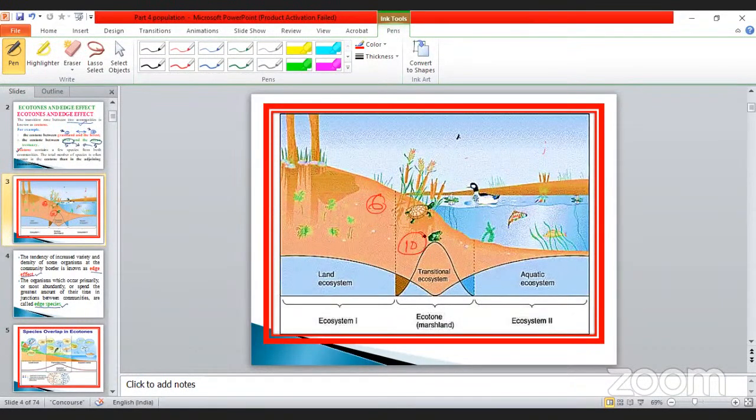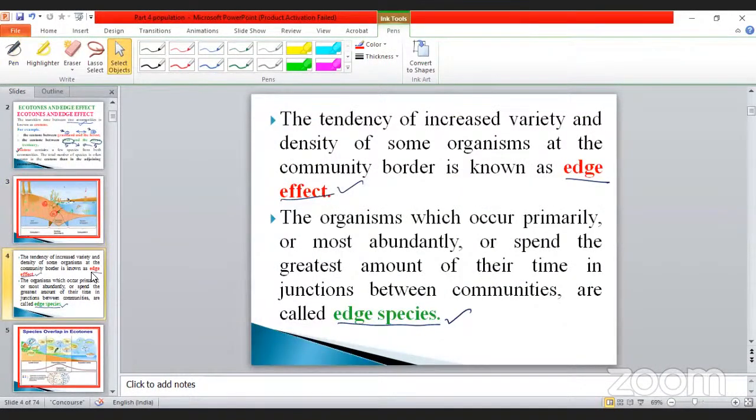Which is highly populated? The frog is highly populated. This effect is called edge effect, otherwise called the community border. That species is called the edge species.